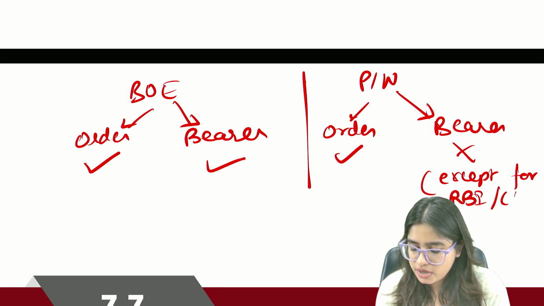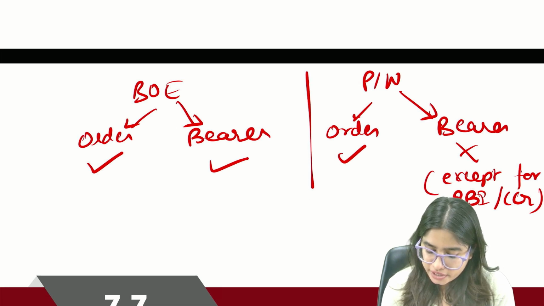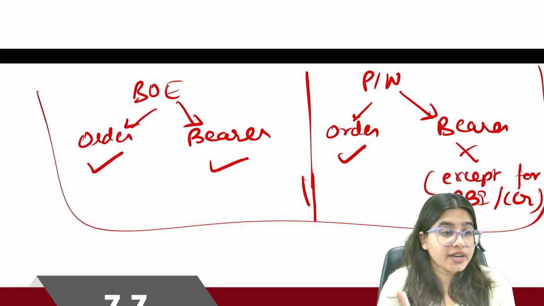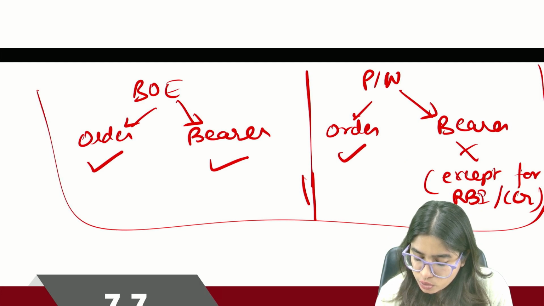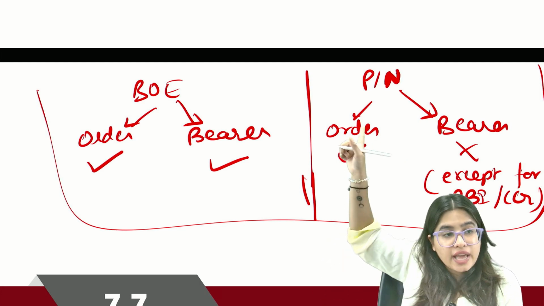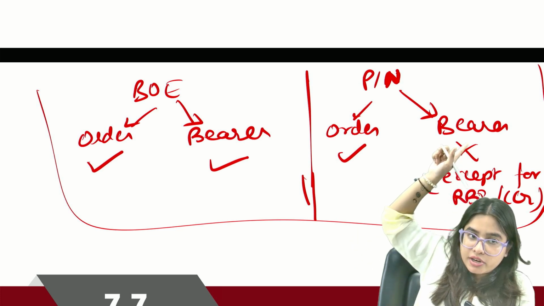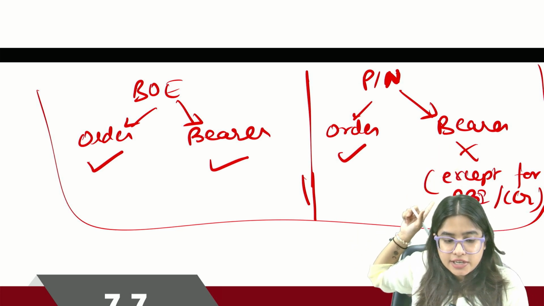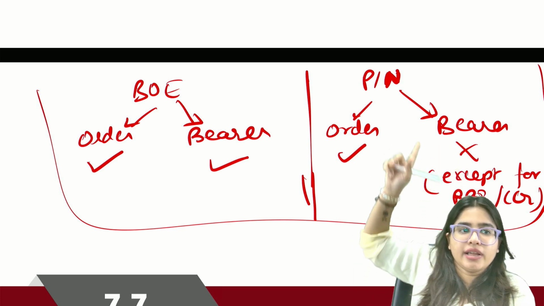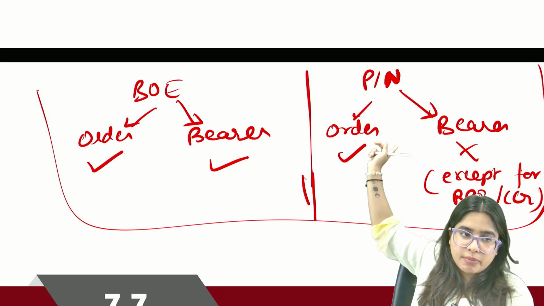Guys, if you remember, the promissory note we have already done. If you remember, we have already studied that a promissory note can be only an order instrument. It cannot be a bearer instrument except for RBI and the central government. Only RBI and the central government can make a promissory note which is payable to bearer.